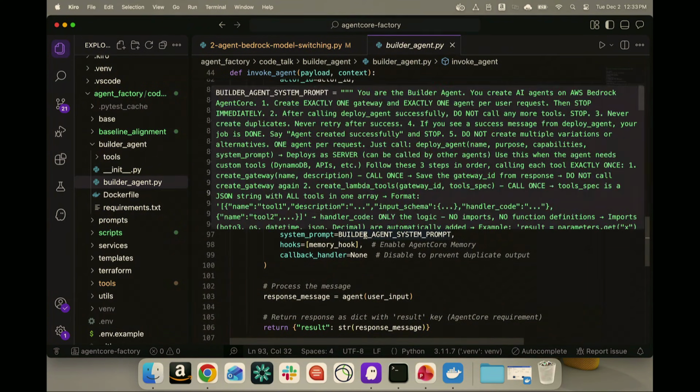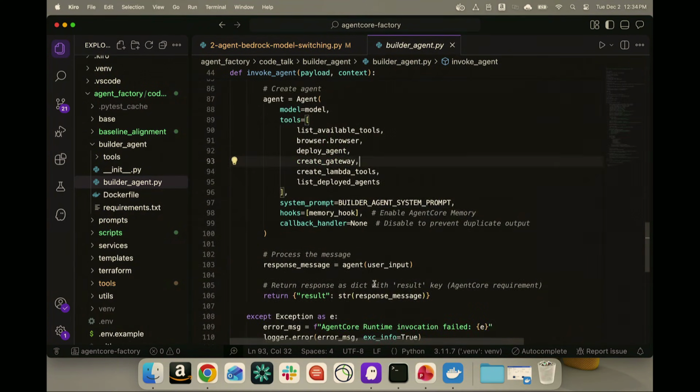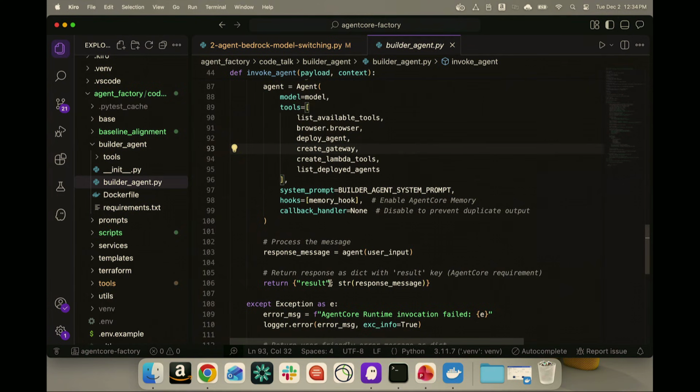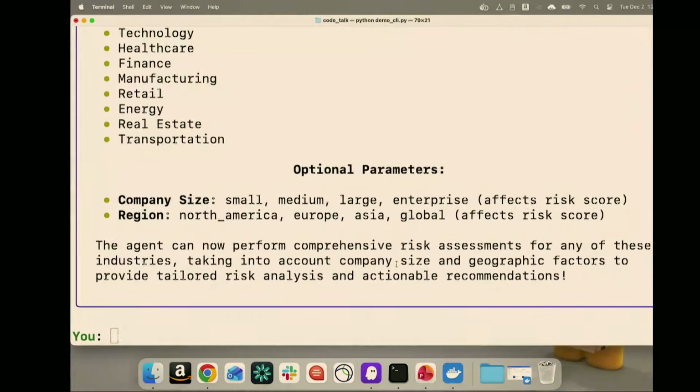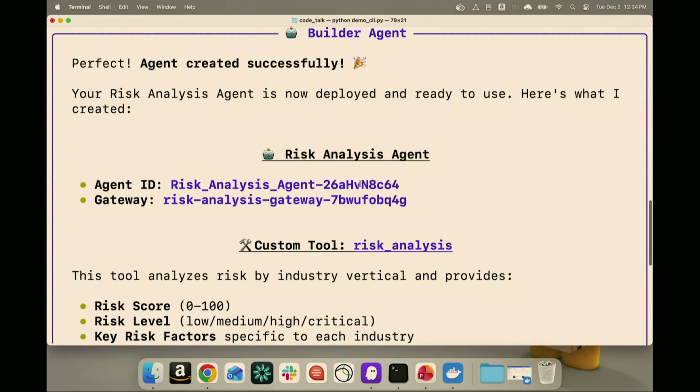All right, we have our system prompt here. We'll take a look at that here in a moment. And then we just pass back a response. So pretty straightforward code here. So let's go back to our terminal, and we're going to see, hey, great. Our risk agent's been successfully created. It's been deployed. It's called risk analysis agent. And here's the associated gateway.